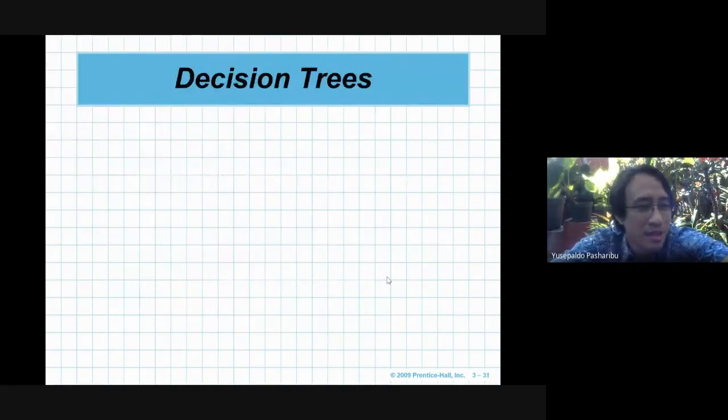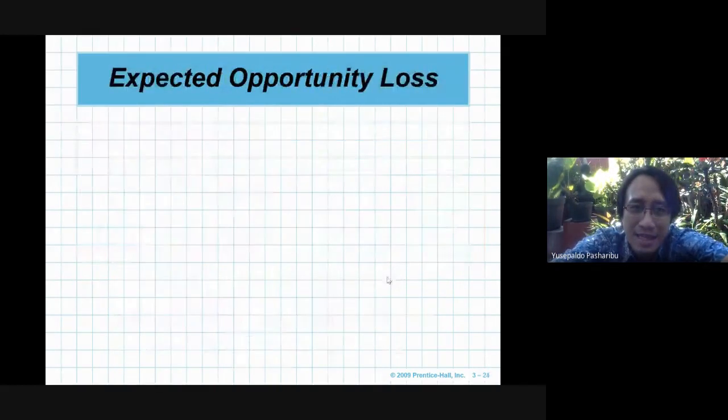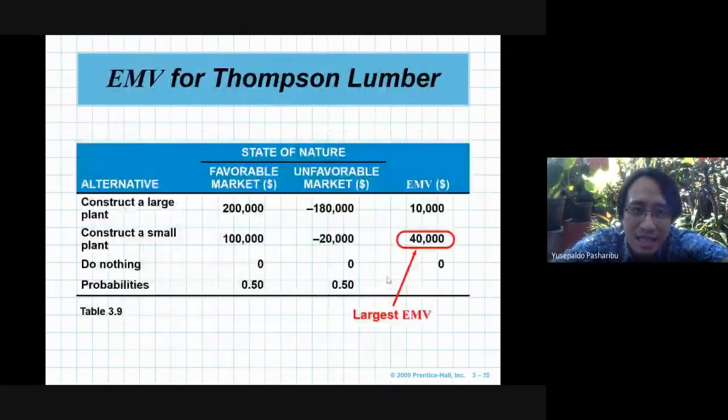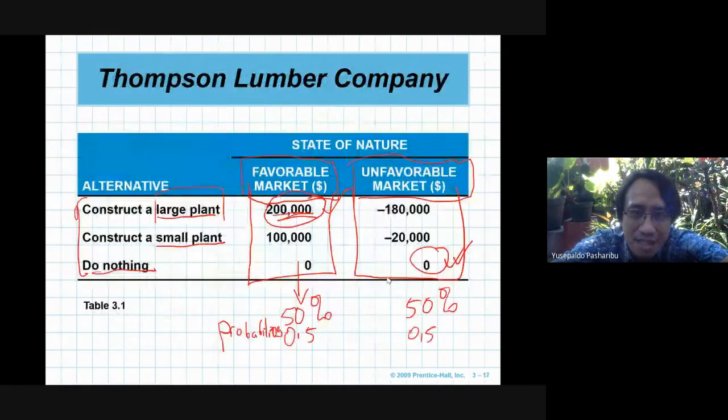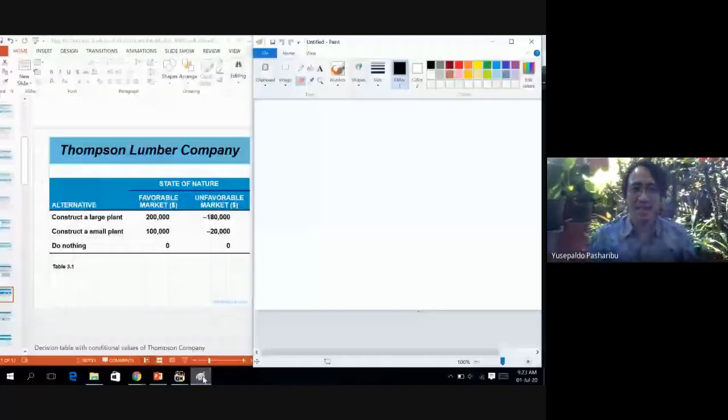So if we have this case, it's a bit messy.